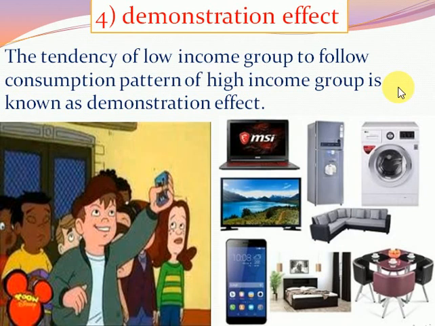They follow the high income people, and all those products which are consumed and used by them, they will also try to purchase for their consumption and use. In this situation, the law of demand will also not be applicable.